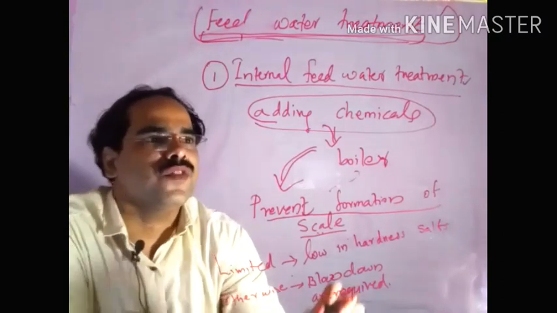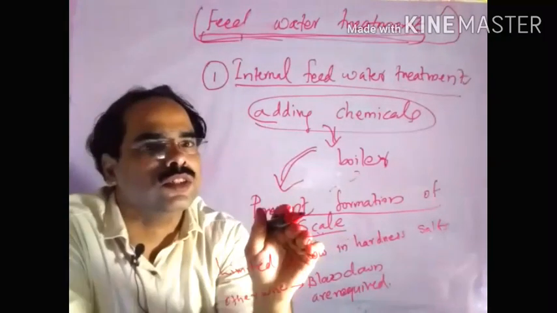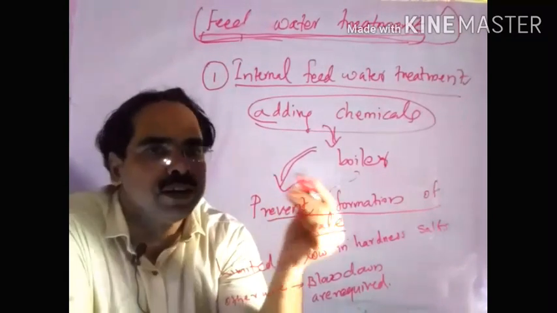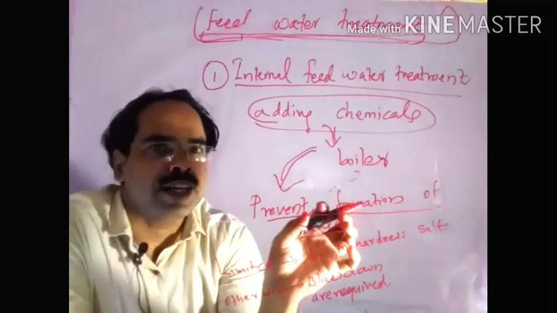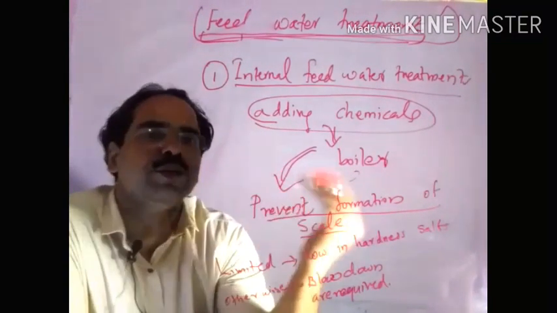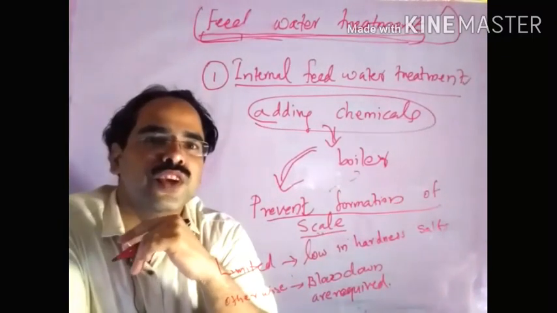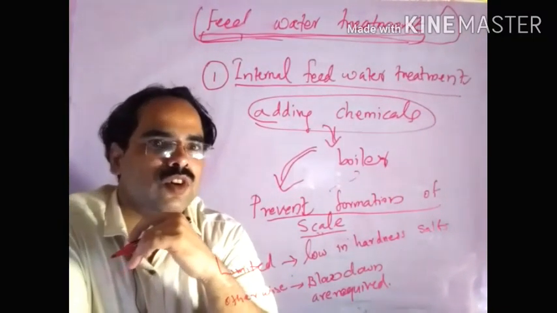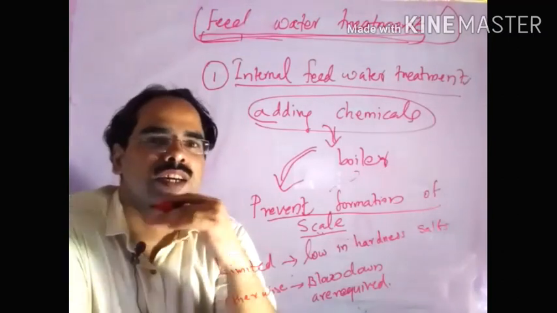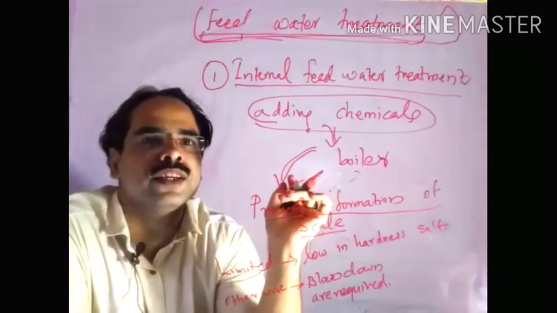So if you add chemicals into the boilers, the scale forming particles are converted into free flowing sludges, and automatically we can easily remove those particles.